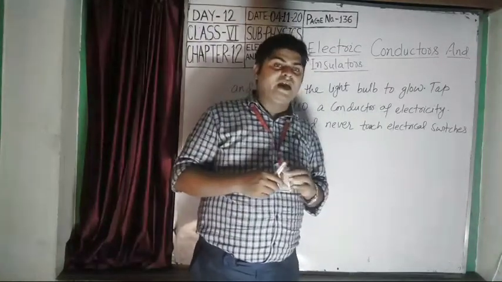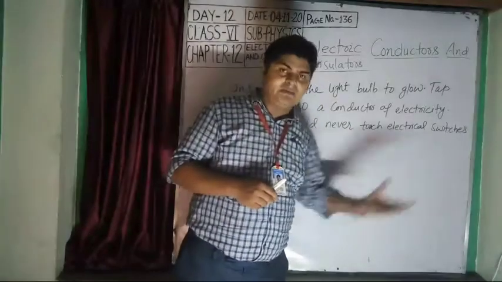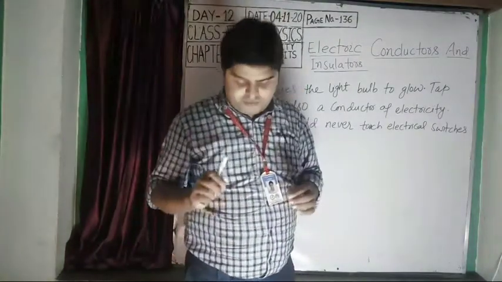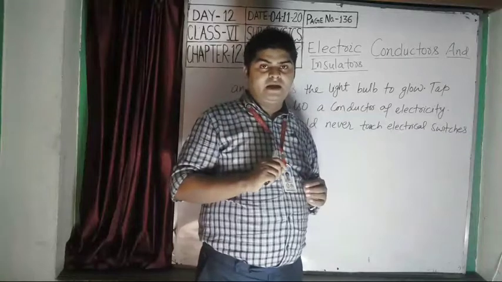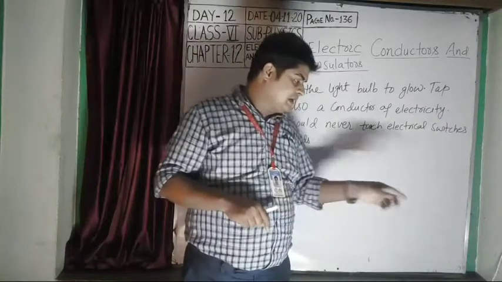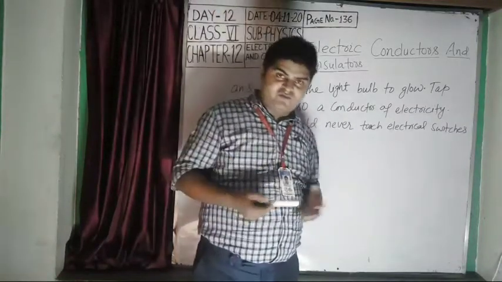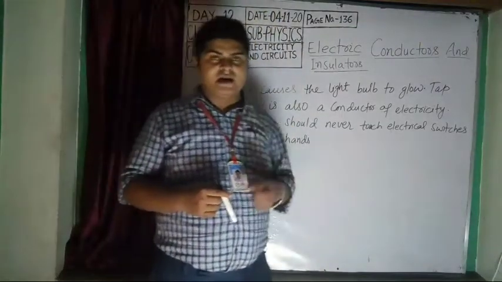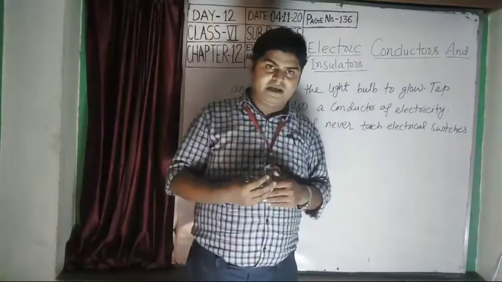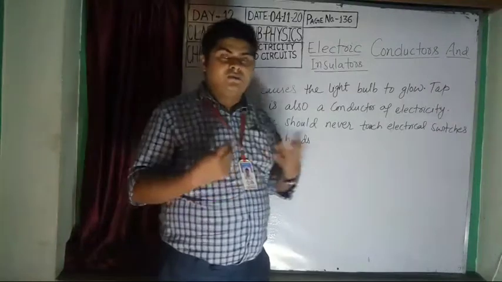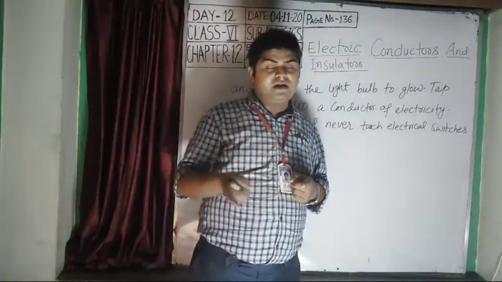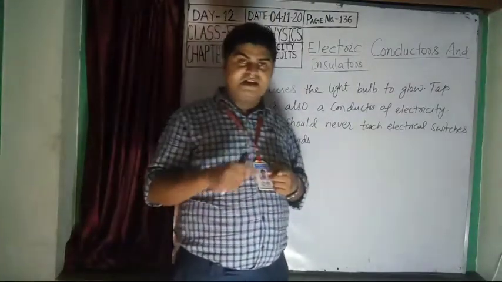And the second thing: when you touch any type of electrical appliances, such as fans, wires, plugs, sockets, TV or remote, always use slippers. That means you are standing on non-conducting materials like slippers, rubber, or a dry wooden block, not a wet wooden block. If the wooden block is wet, there is a chance of getting an electrical shock.